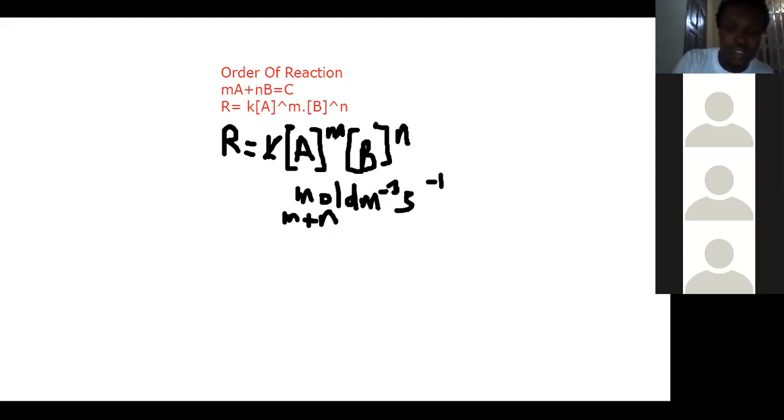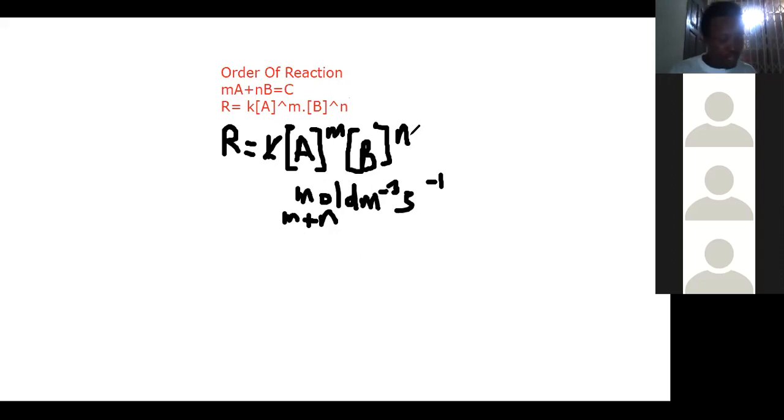If this is 1 and this is 2, the overall order will be 3. I hope we're getting it. The order of the reaction is the sum of the powers to which the individual concentrations of the reactants are raised in the rate law.